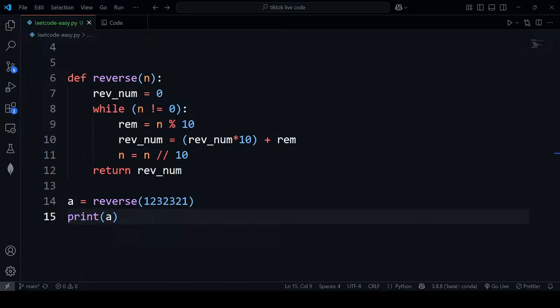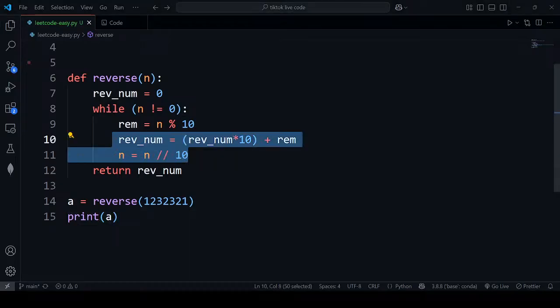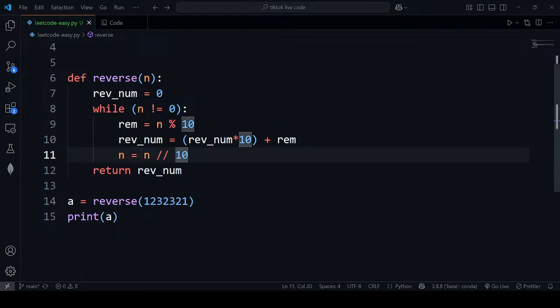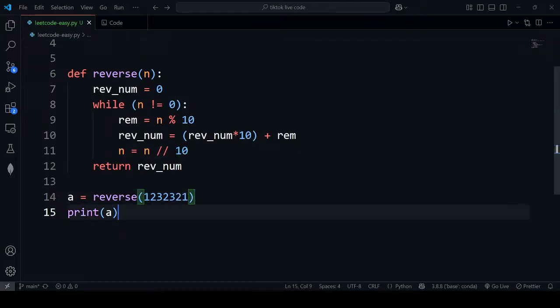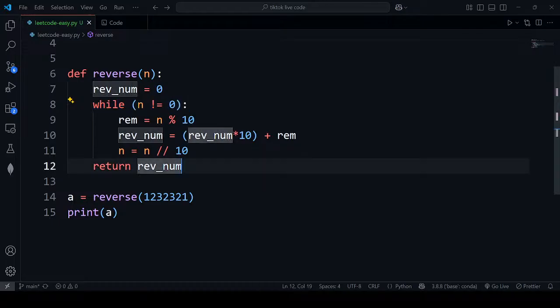So what we are doing here is in every loop we are cutting the value to a smaller chunk, right? So first this will be removed, and then this will be removed, and then this will be removed, right? So the time complexity of this while loop would be log base 10 of n, so it will be log of n.